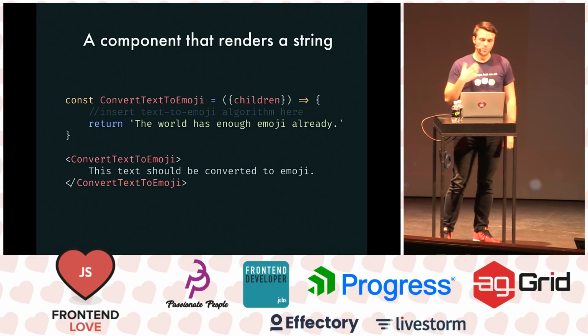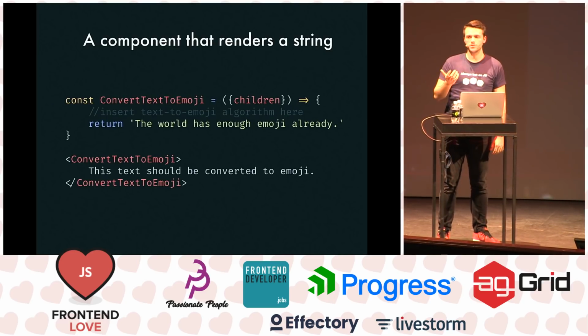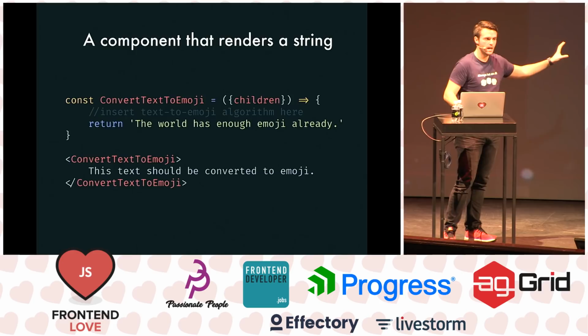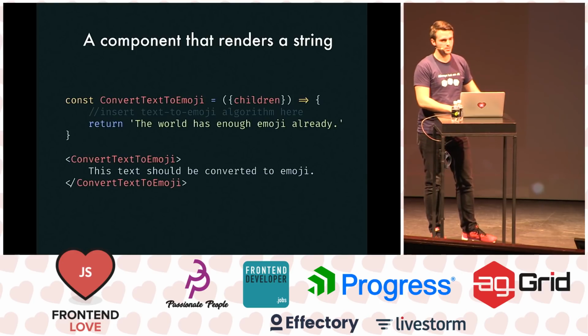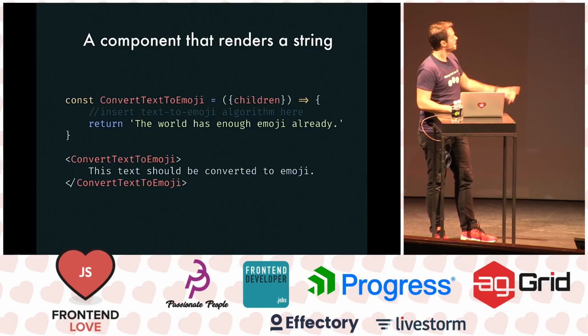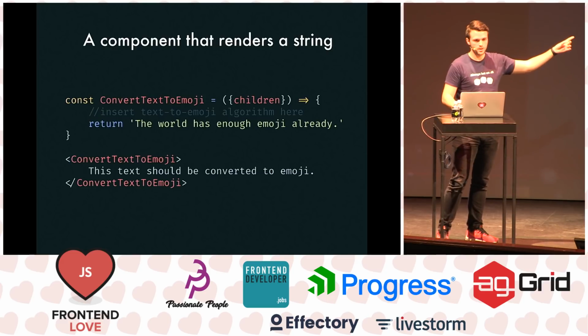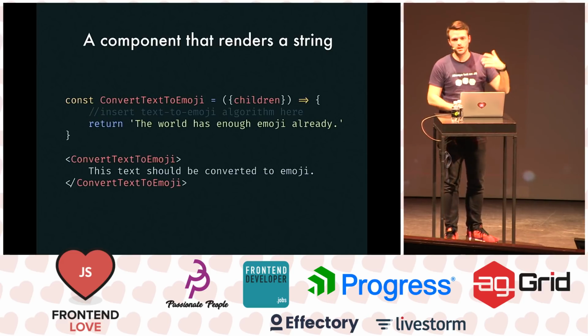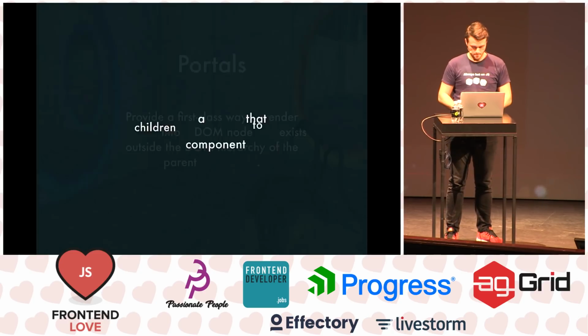Another new thing we have is components now can render strings. So instead of rendering and wrapping the string into a span, into a div, into whatever, we can just return a string and it will work. So previously this wasn't possible, it's pretty cool. And now I have this convert text to emoji component and I'm putting some text in its children. It's just going to render text without wrapping it in a span or a div and so on.